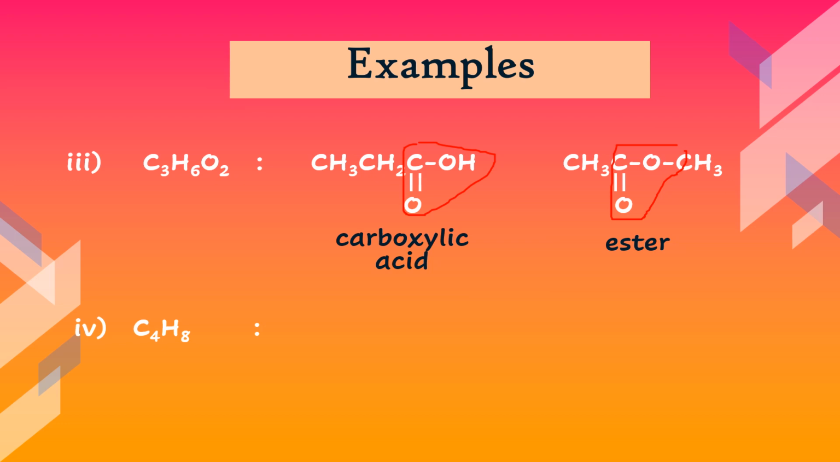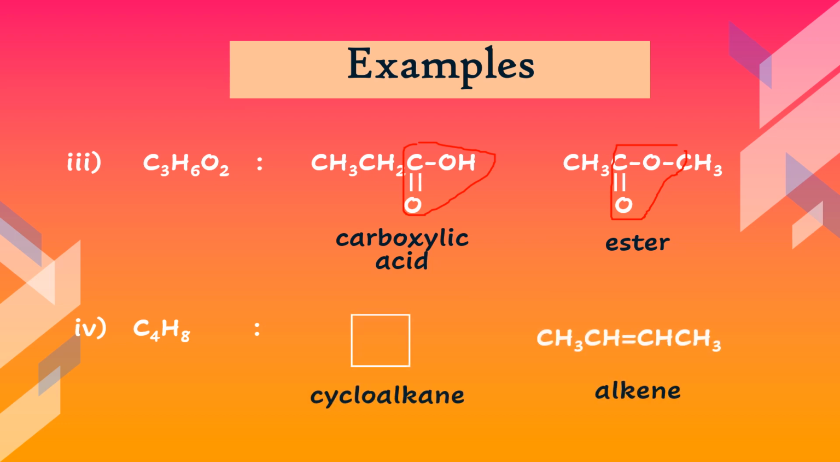And the last pair to show the functional group isomerism, here is C4H8. With the formula C4H8, we can have alkene and cycloalkane. So this is the structure of cycloalkane with 4 carbons in a cyclic structure, and this is the alkene with 4 carbons.